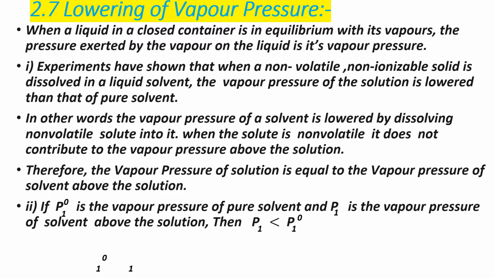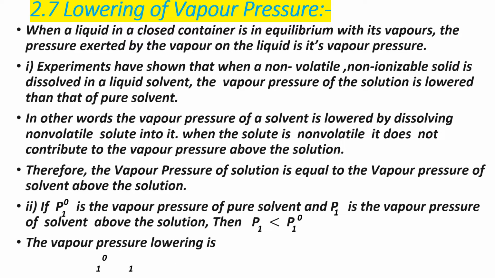If P01 is the vapor pressure of pure solvent and P1 is the vapor pressure of solvent above the solution, then P1 is less than P01. Remember, P1 is less than P01.